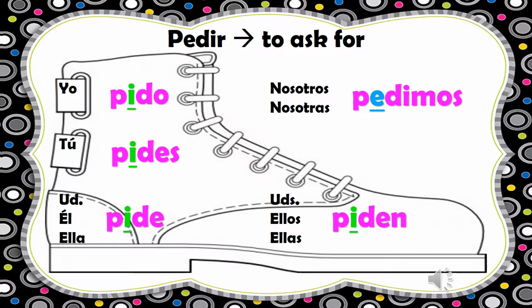Our last example was the verb pedir. And just like the previous two, I can draw the boot around all of the forms where pedir changes from E to I, and then my nosotros form is outside of the boot because it does not make that change. So for your last example in your note, pedir, draw a boot around the forms that make the change.